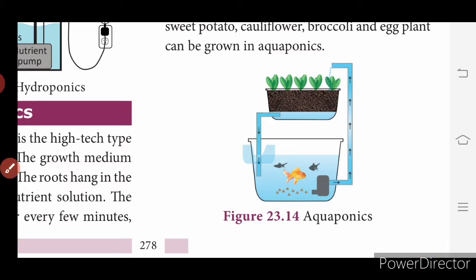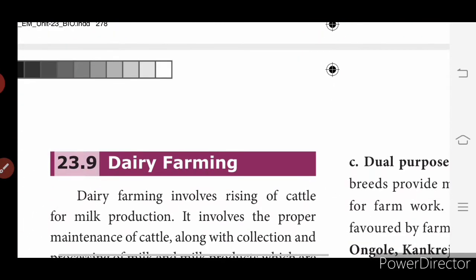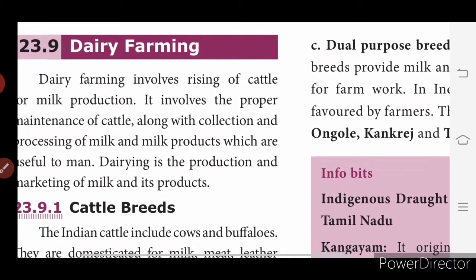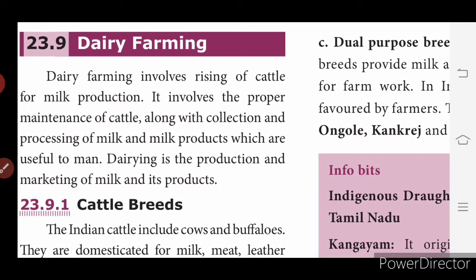So next is dairy farming. Okay. Dairy means milk. So we get milk from animals. So we are going to study about animals now. Dairy farming involves raising of cattle for milk production. It involves the proper maintenance of cattle along with the collection and the processing of milk and milk products which are useful to man. Dairying is the production and marketing of milk and its products.